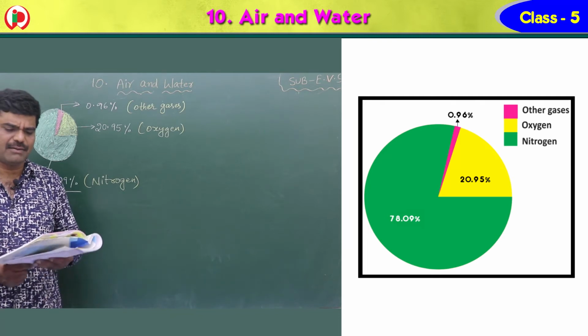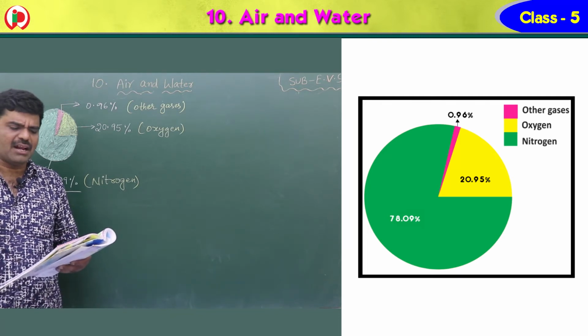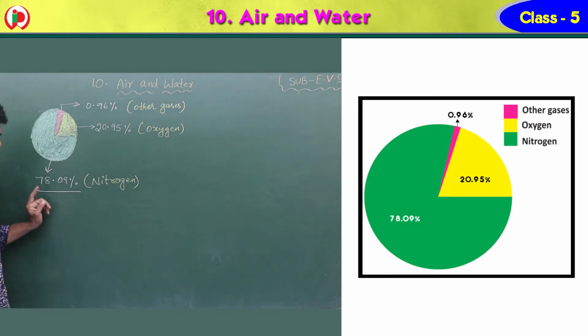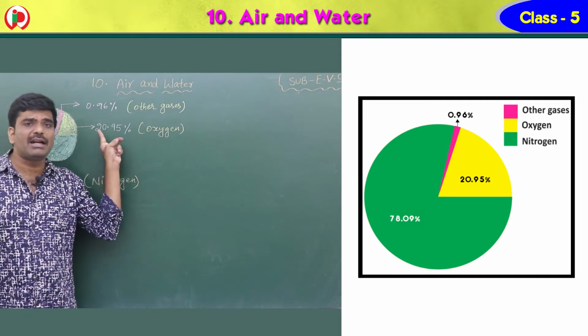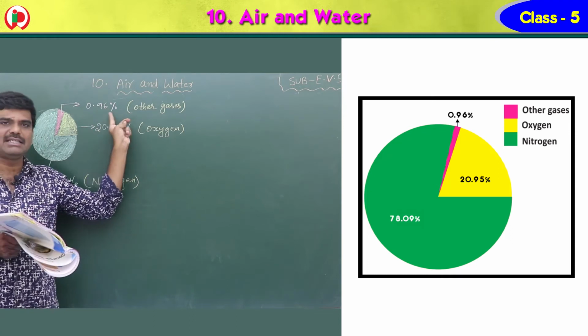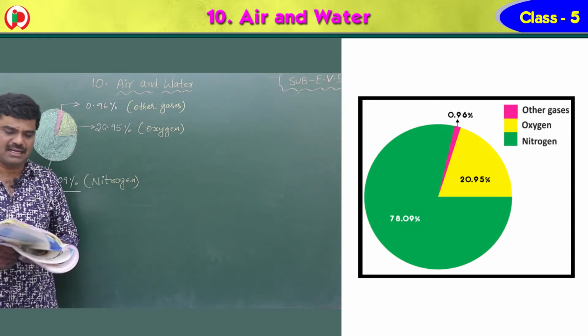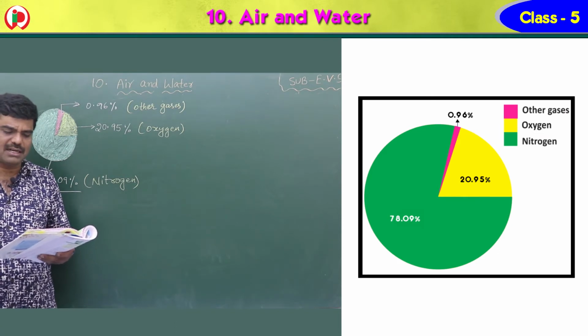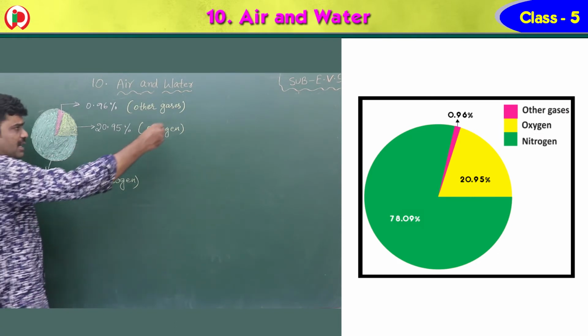So now let's see. The air around us is composed of many gases. Air includes 78.09% nitrogen, 20.95% oxygen and 0.96% other gases. Let us go for the other gases.